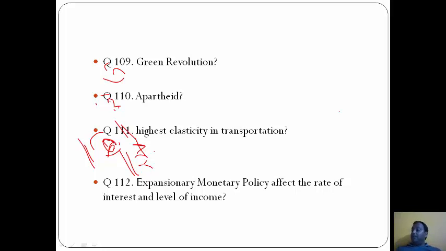A. How does an expansionary monetary policy affect the rate of interest and level of income? Expansionary monetary policy means rate of interest lower and level of income higher. So the answer, the best suited, is A.